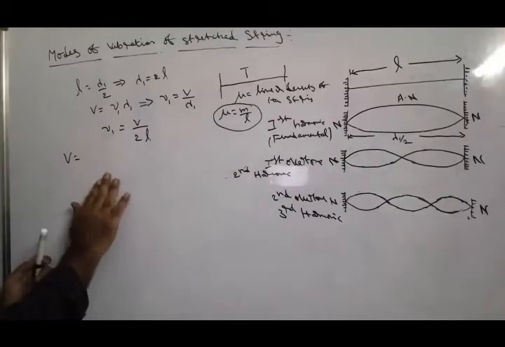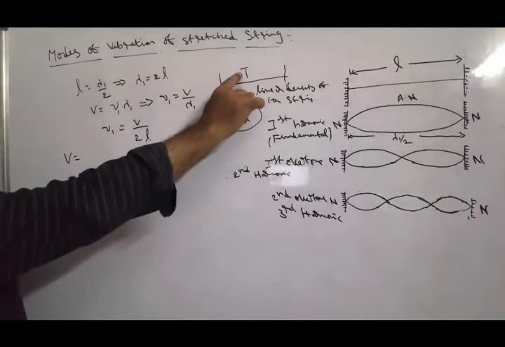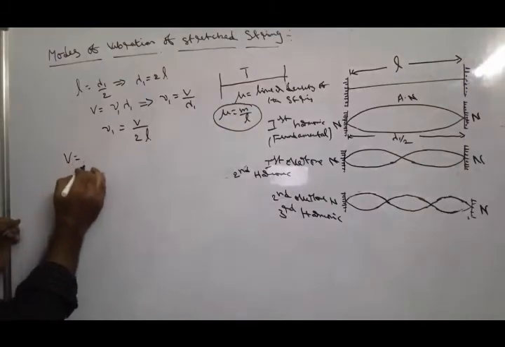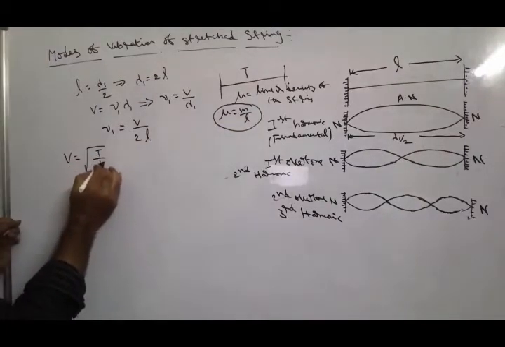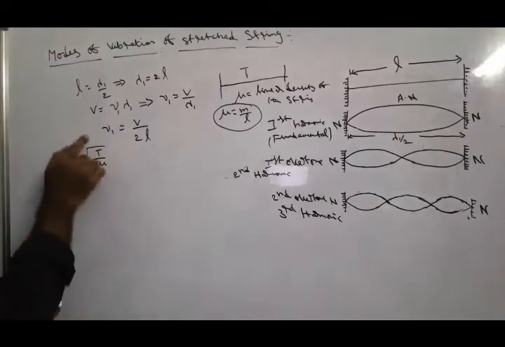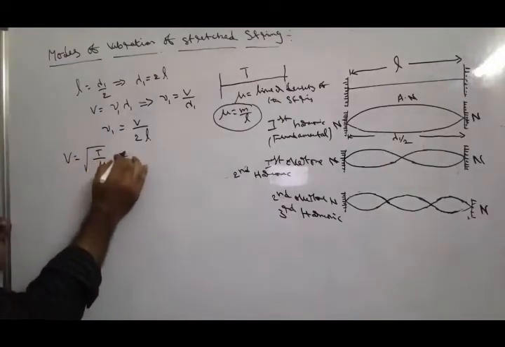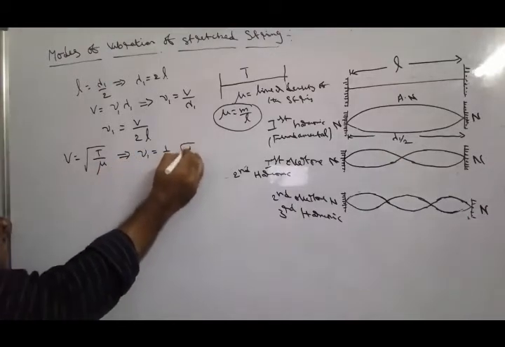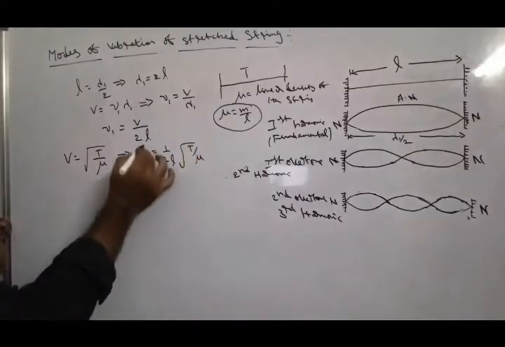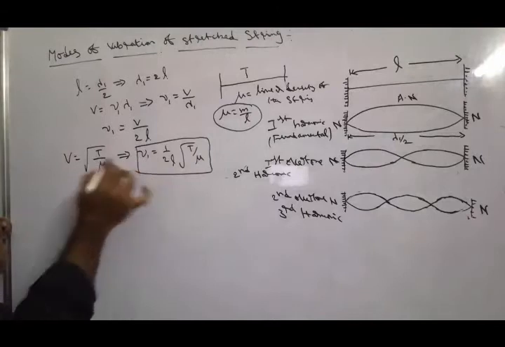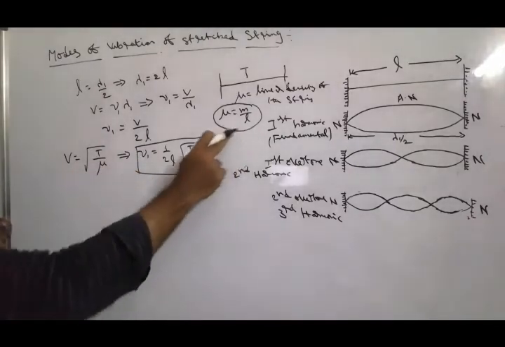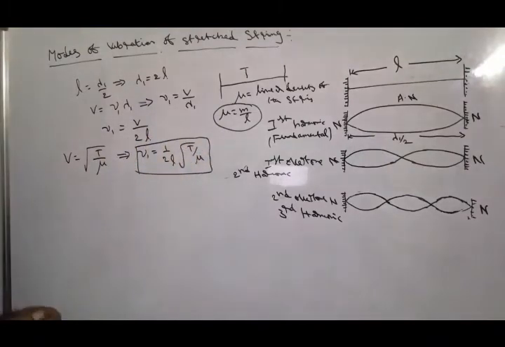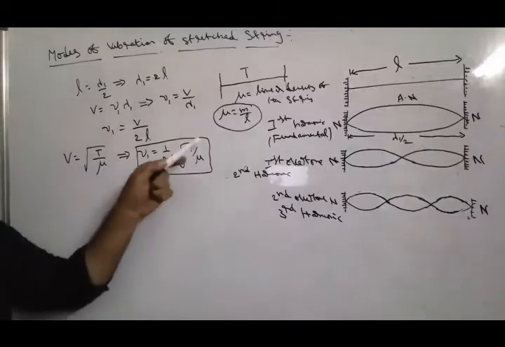If any stretched string is stretched at the tension of T and has a linear density mu, the velocity of the transverse wave along a stretched string is V is equal to root of T by mu. From this formula, nu 1 can be written as 1 by 2L root of T by mu. This is the first harmonic frequency or fundamental frequency of the transverse wave along a stretched string.